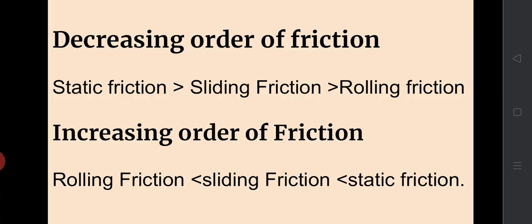Now let's check out the decreasing and increasing order of friction. Among these three frictions, static friction is found to have a higher value than sliding friction, which is higher than rolling friction.